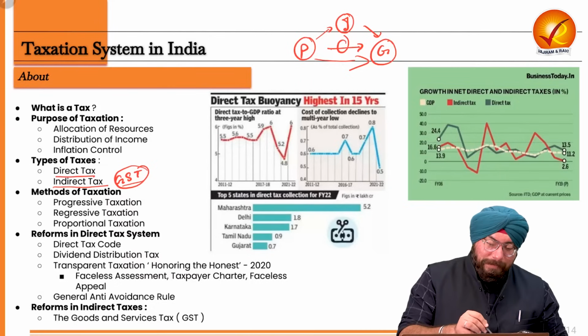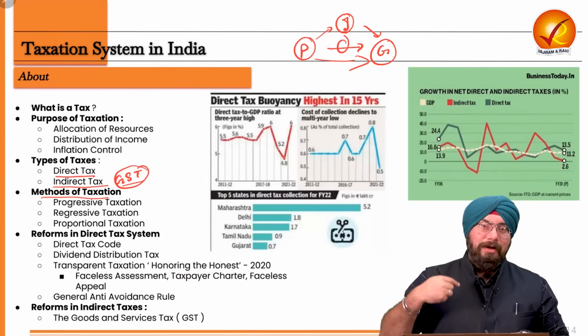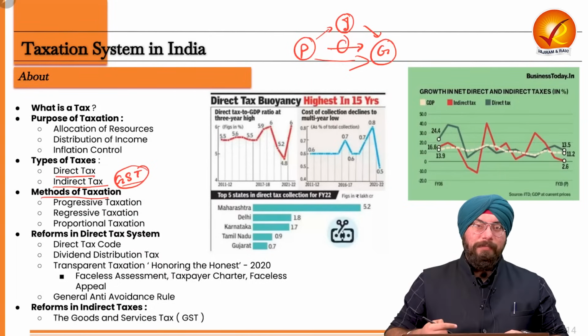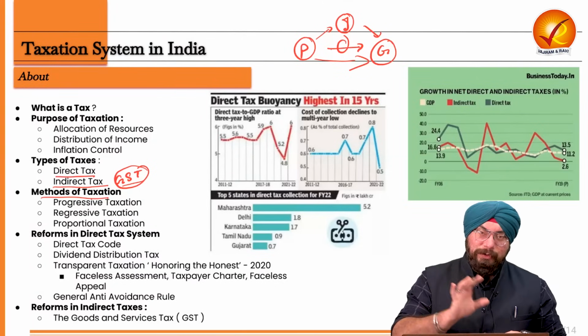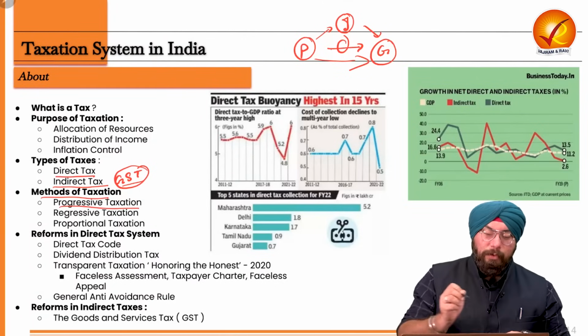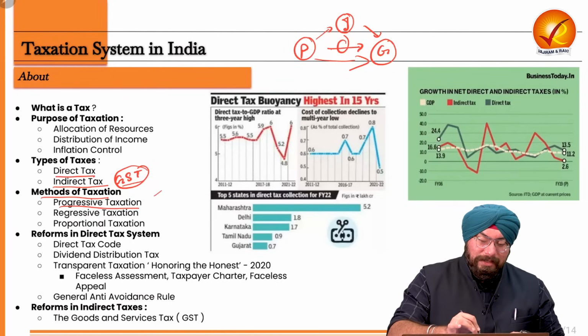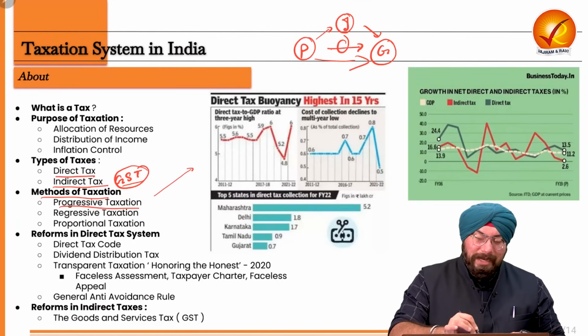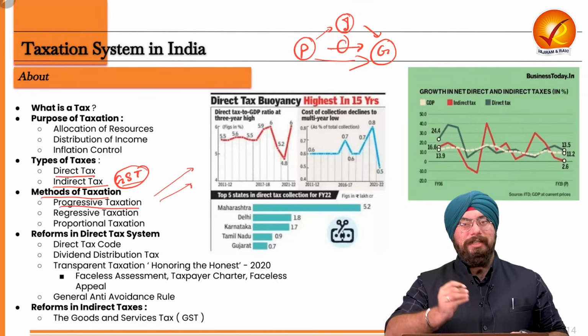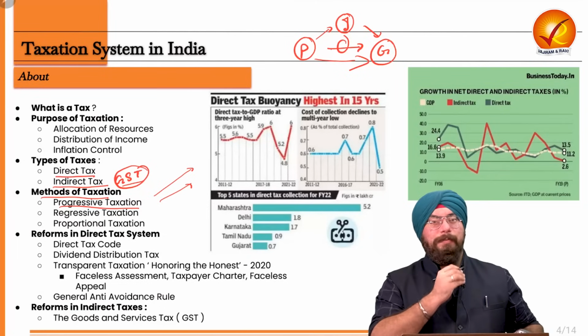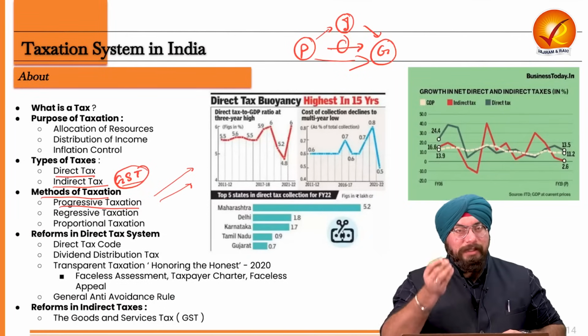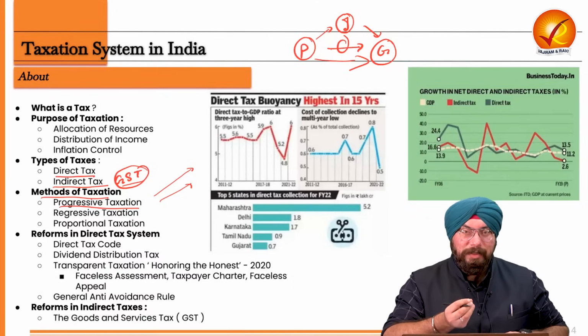Now, what are the various methods of taxation? That is, how a tax can be levied and imposed on the people. So first, the very simple form of tax is the progressive tax. Progressive tax is very simple: as and when the income of the people rises, the tax amount also rises. So for example, up to 5 lakh, I don't have to pay any tax. Over and above that, if the income is there, then initially I have to pay 5% tax.